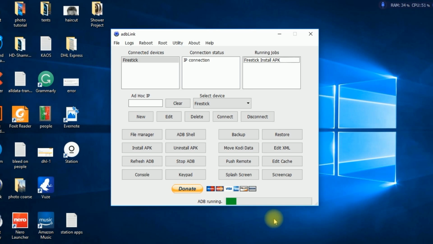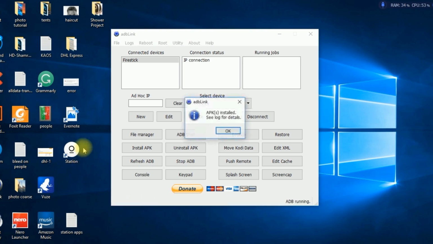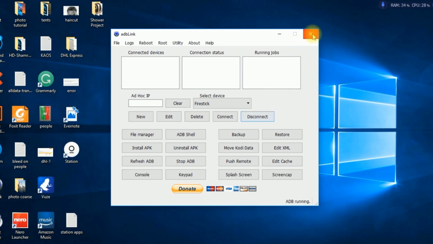And when we go over there, I'm going to show you that all you have to do is scroll down to the app, click it, and it's ready to use. So if you're having problems with Downloader or Aptoide or any other ways of getting your APKs on there, this is a pretty nice alternative. Now the APK was installed. Click OK. Now you're going to hit disconnect and close it, and we'll head over to the Firestick.